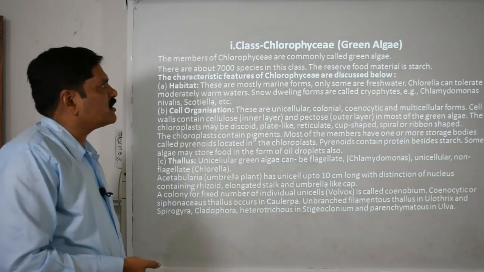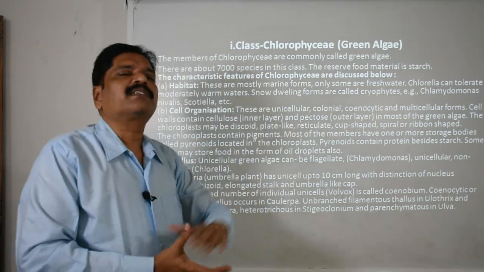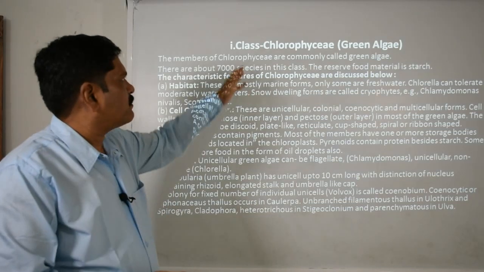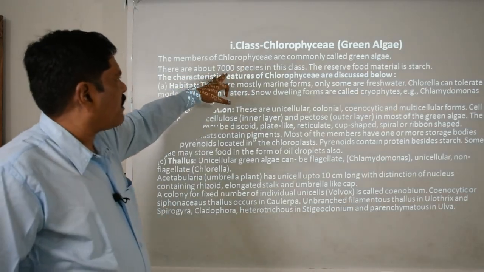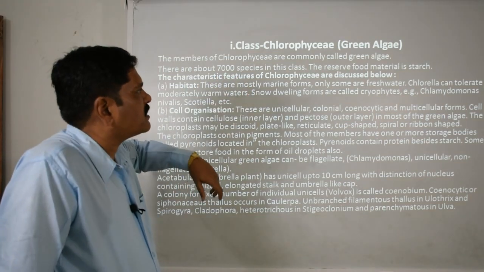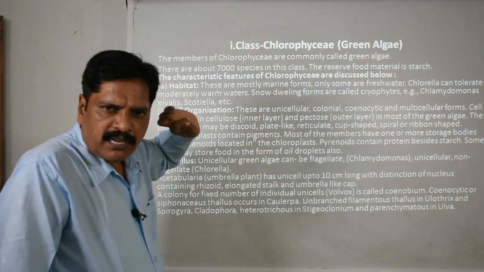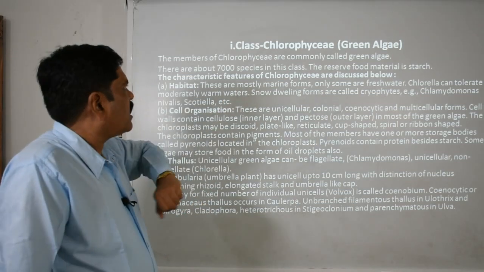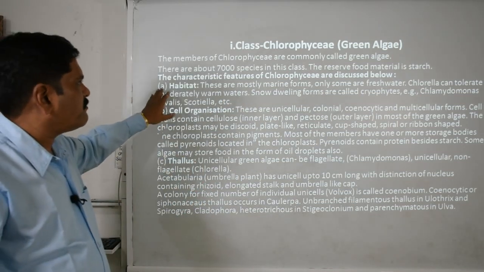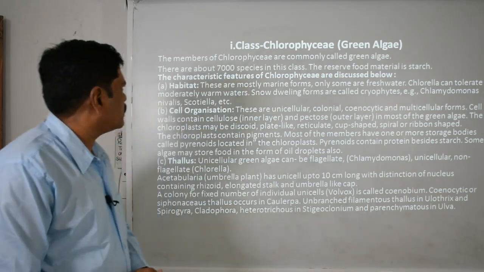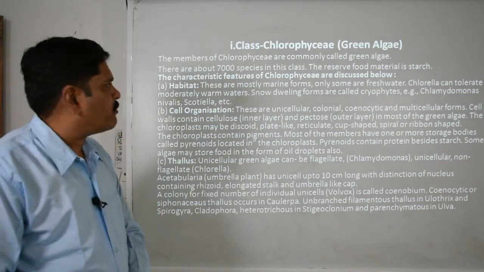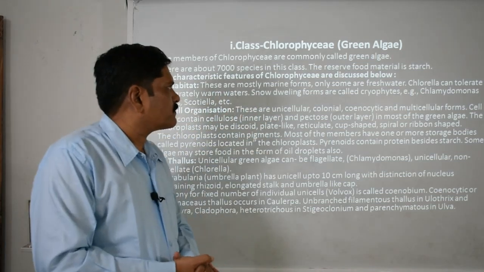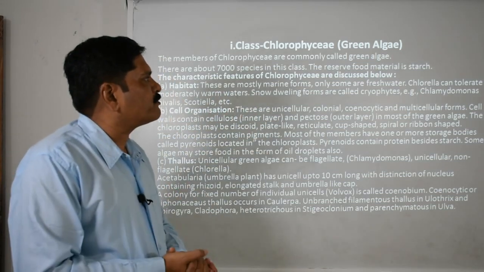In general, this is also considered commonly as a green algae, and you know that nearly 7,000 species are present in this class. And in general, what is their stored food material? Starch is the stored food material. When we talk about their special characteristic features, first the habitat: they are basically marine in nature. Very few are freshwater.